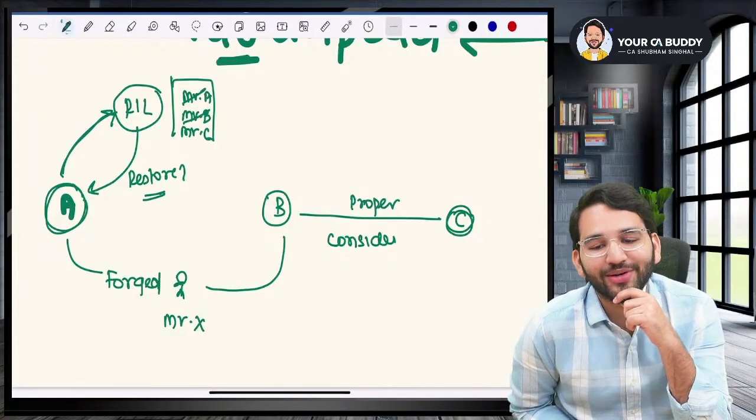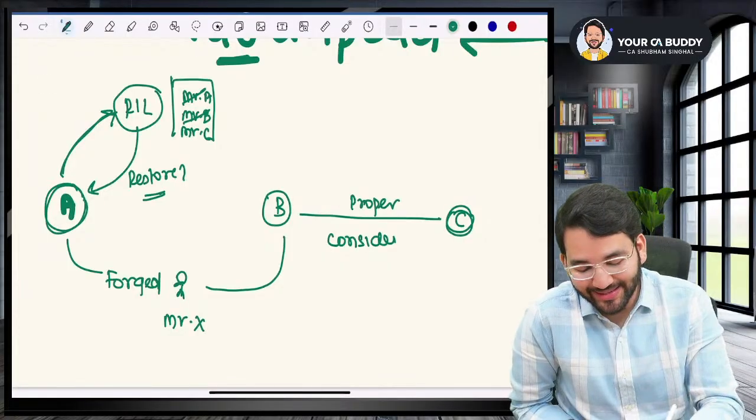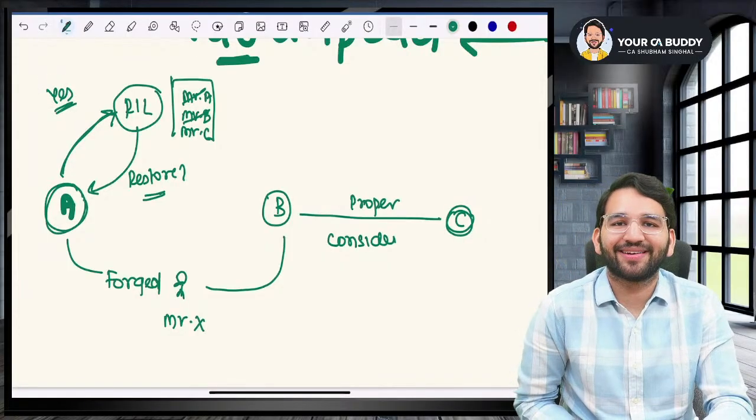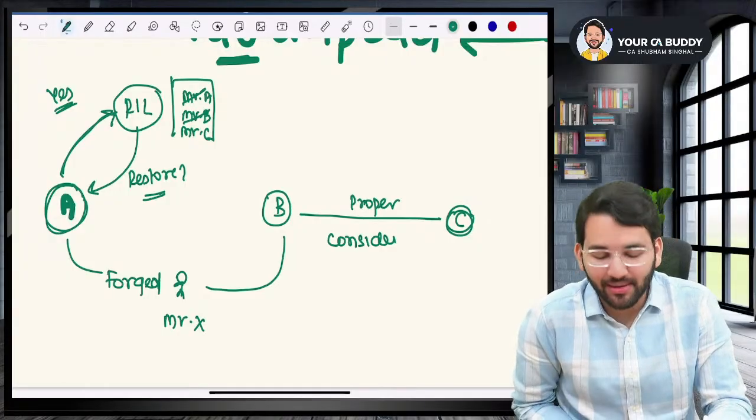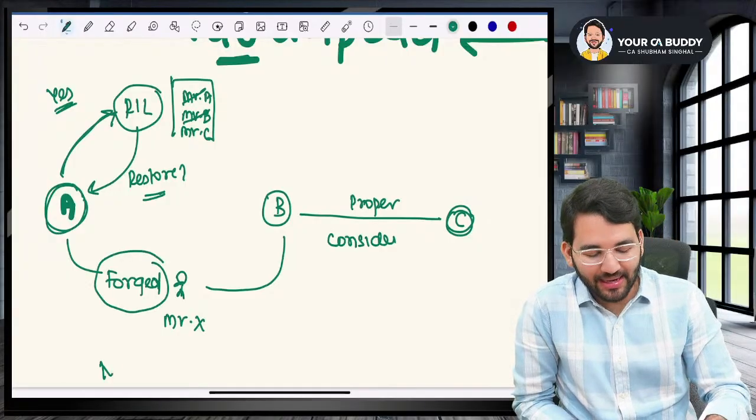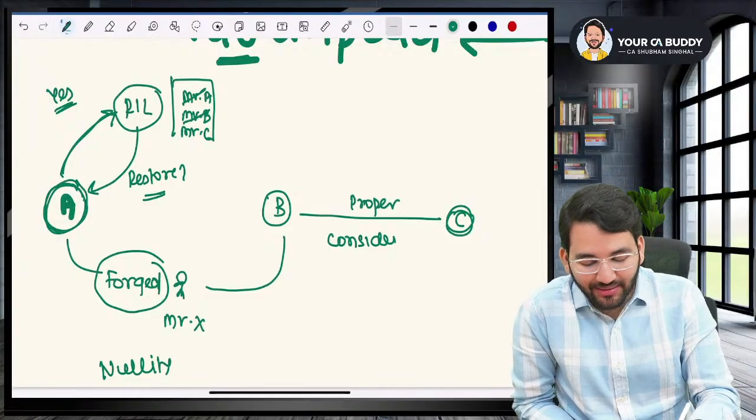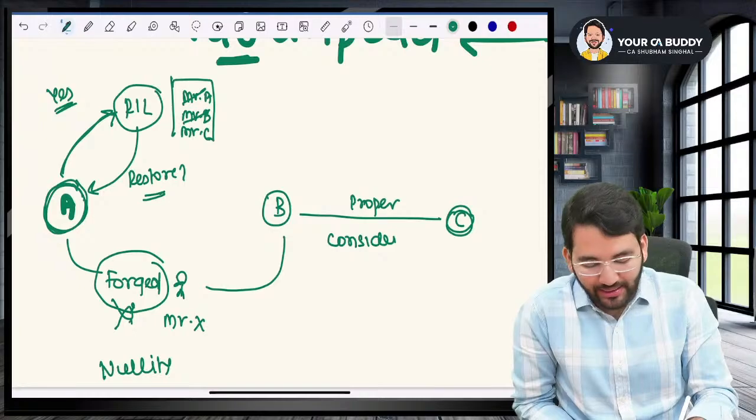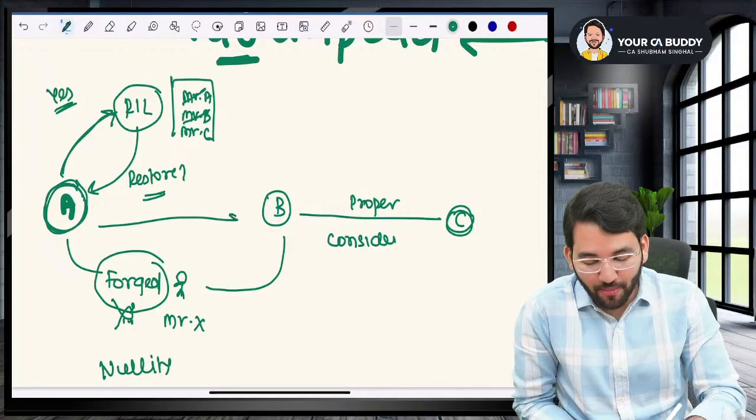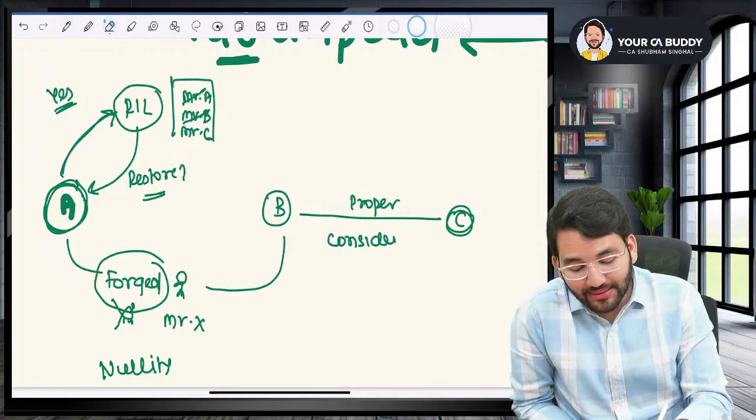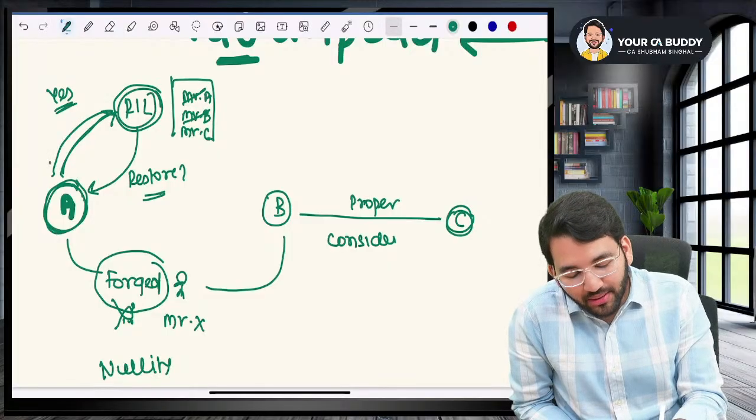Will Reliance have to restore his name? The answer is yes. Sir, the court held that forgery is nullity. If Mr. A's shares were forged, it is not a valid signature. You cannot make such a transfer. So in this case, Reliance will have to return the shares to Mr. A.